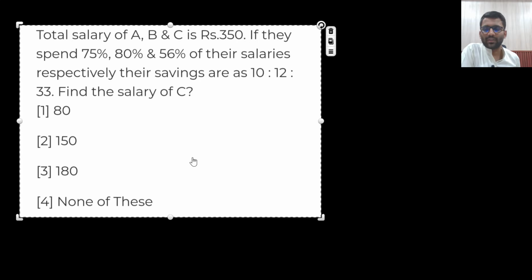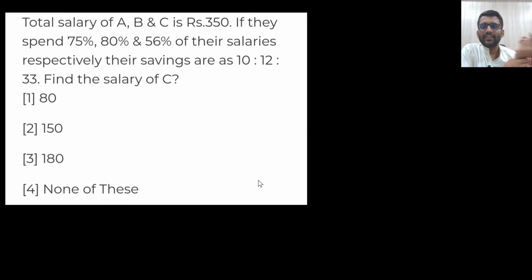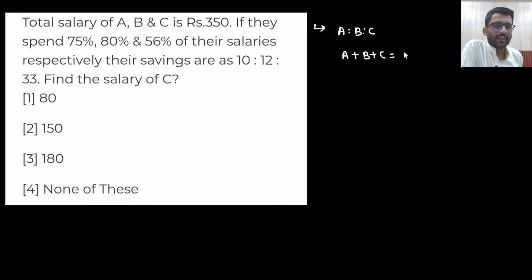Now these are based on ratio and proportion only. Okay. So the total salary of A, B, C is 350 rupees. If they spend 75%, 80% and 50% of their salaries respectively, their savings are in the ratio 10, 12 and 33. Very simple. Let's just say their salaries are in ratio A, ratio B, ratio C. So I am saying that the salary of A is A, the salary of B is B and the salary of C is C. This is 350.